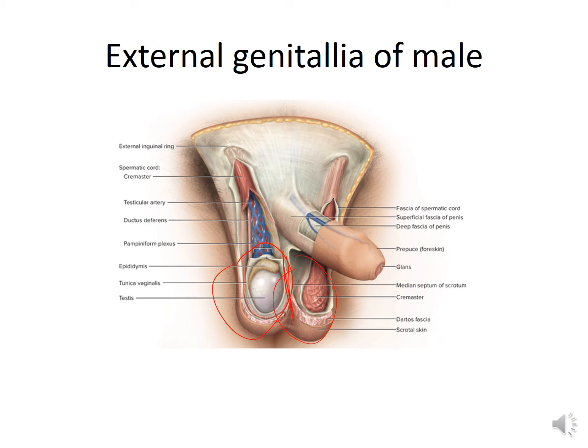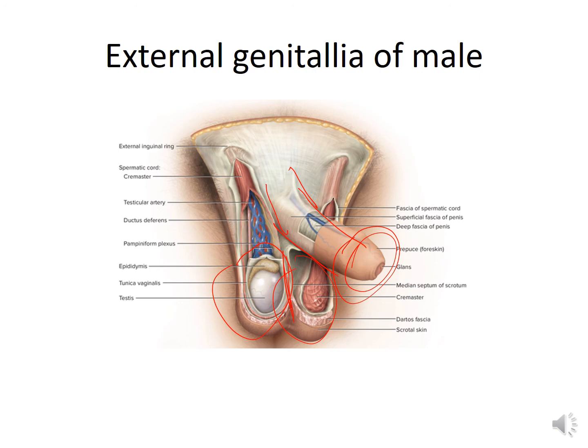Now penis, what is the penis? It is a tubular organ that surrounds the urethra. It conducts urine to the exterior and is used to introduce sperm into the vagina of the female. The penis consists of a root that attaches the penis to the body wall, and a shaft. This is its shaft, the main tubular part of the penis, and a glans, which is the terminal expanded part of this organ. So this is the glans. The glans is covered by a fold of skin known as the prepuce.